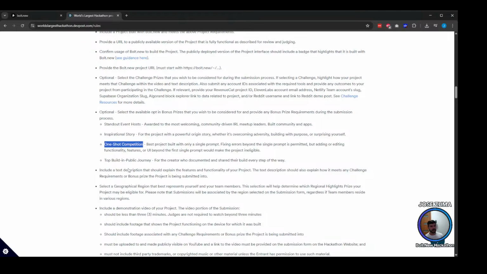competition, which is asking us to build a project with one single prompt. That means the prompt we give has to define the whole structure as we want, just with that prompt. And we are not allowed to edit, add or remove any feature after the prompt is executed. However, if there is a bug that we need to fix, we can fix it, as long as we are not adding any specific feature or functionality.